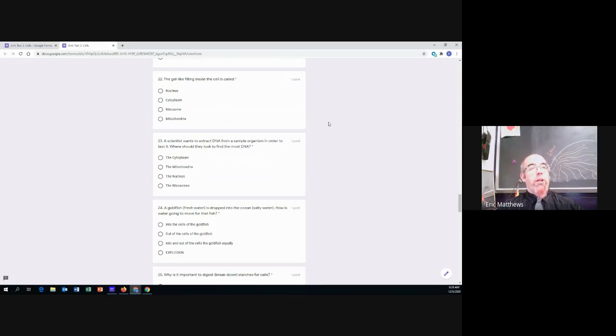Number 22. The gel-like filling inside a cell is called what? So this is just the gel-like filling that makes up the interior of a cell.